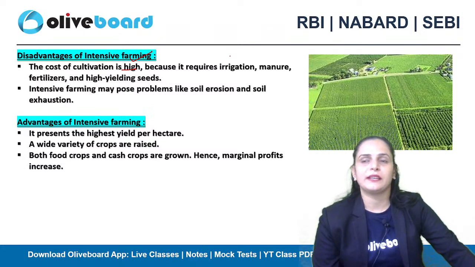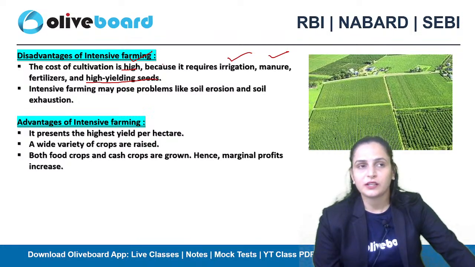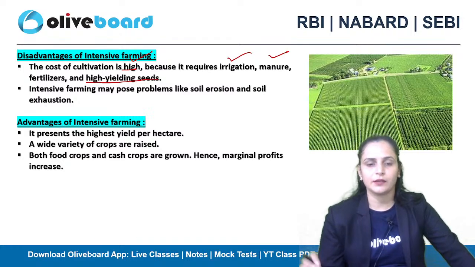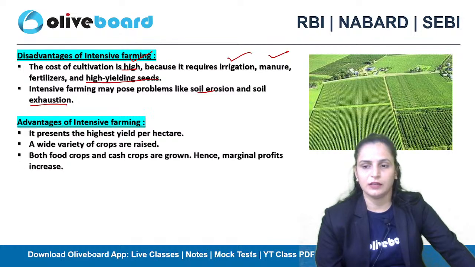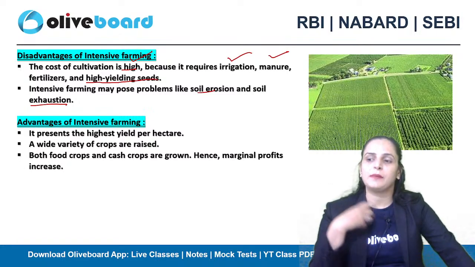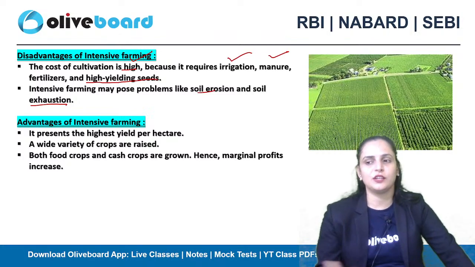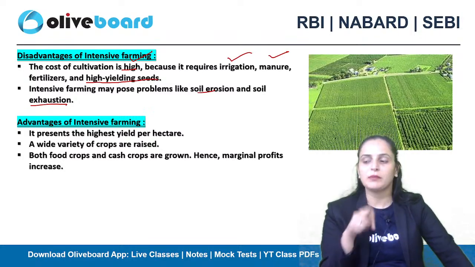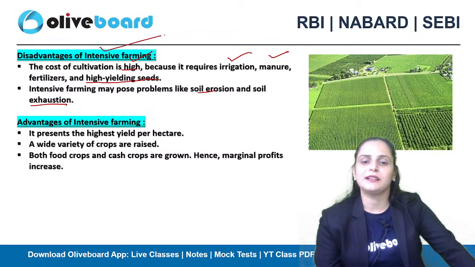You need to go for like effective irrigation practices there, manure, fertilizer, and you have to use high yielding seeds because your objective is already specified कि you have to obtain good productivity from there. Okay. Intensive farming may pose problems like soil erosion and soil exhaustion. If you keep on applying a lot of fertilizer on a piece of land and आपके crop harvest के बाद अगर आप उसको ऐसे ही छोड़ दोगे, ठीक है, फ्री, तो soil erosion आपका topmost fertile soil को ले जाएगा and soil may be exhausted excessive fertilizer के use की वजह से. So these are the disadvantages of intensive farming.